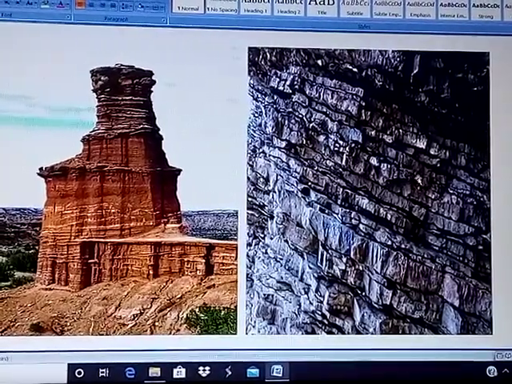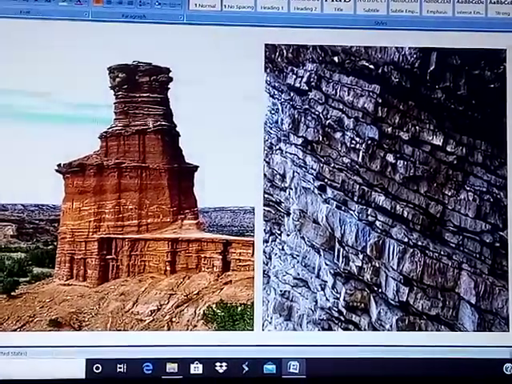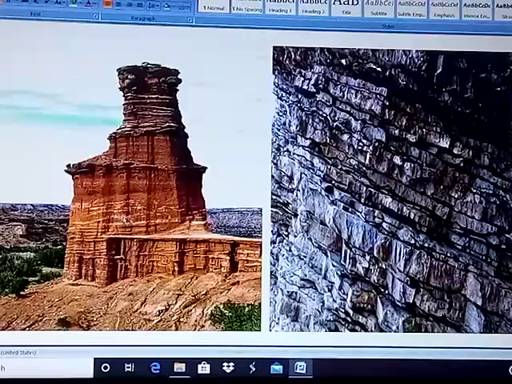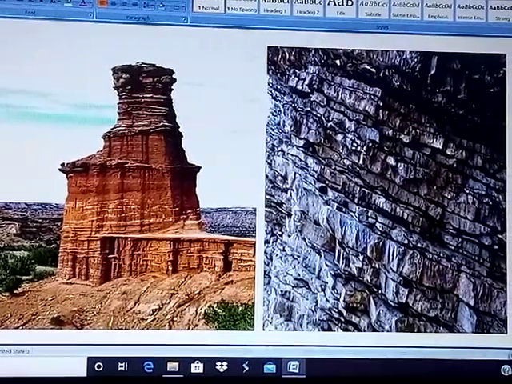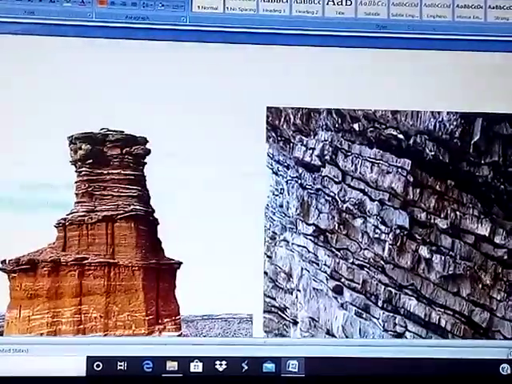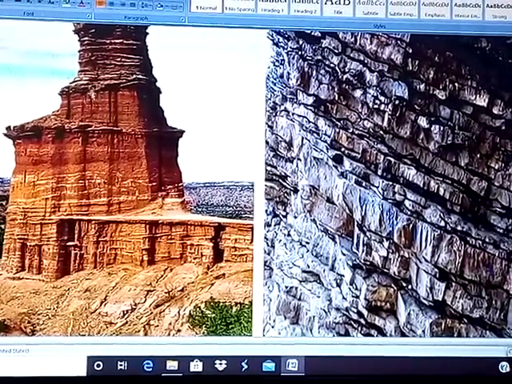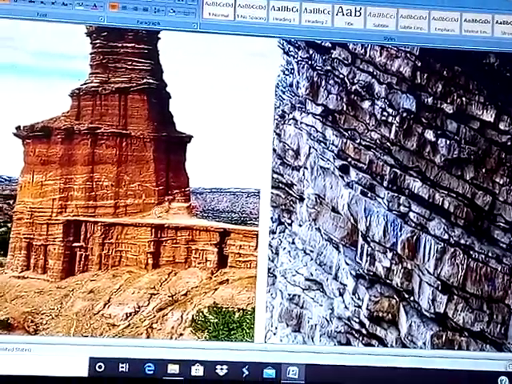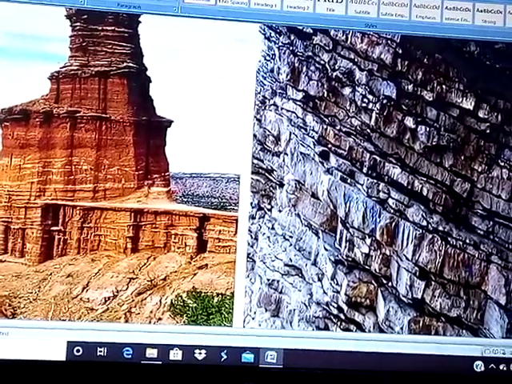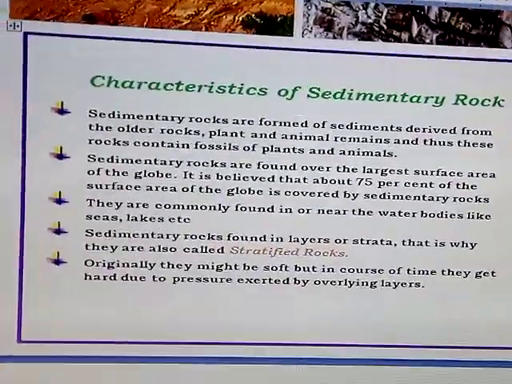They are not formed all together. Here also you can see, if you magnify this picture, there are plenty of layers. This is how the sedimentary rocks are formed. Now we come to the concluding part of our discussion.